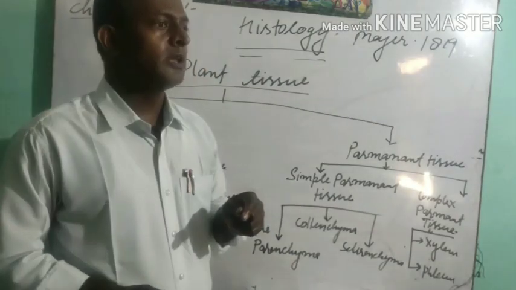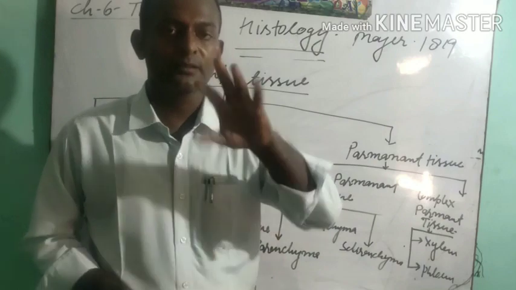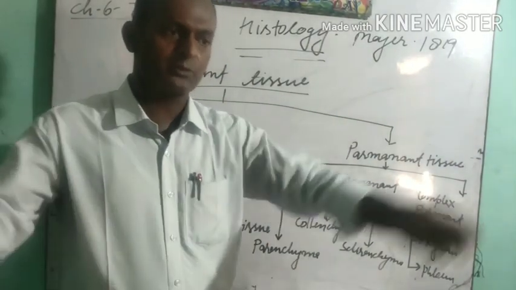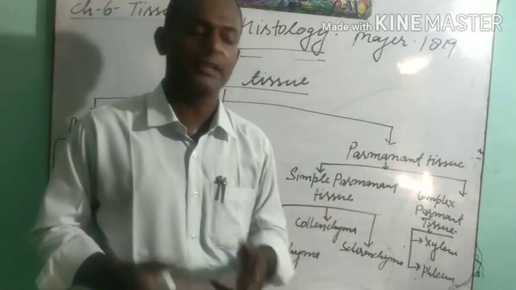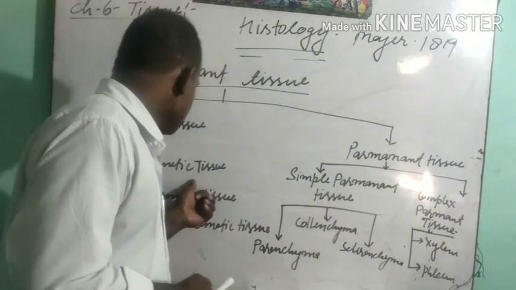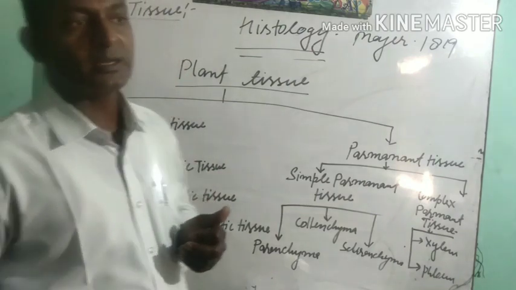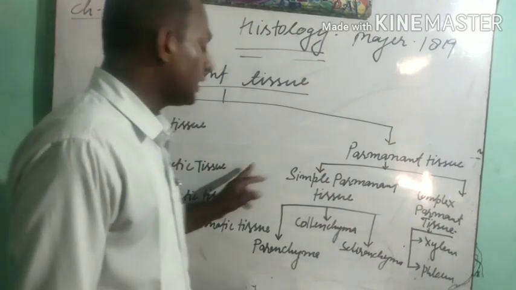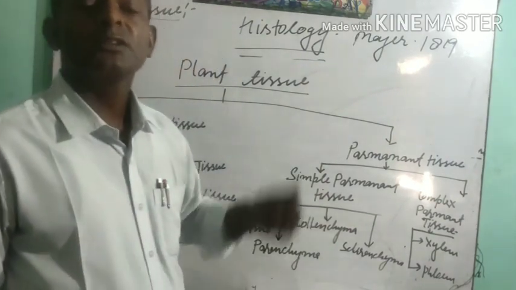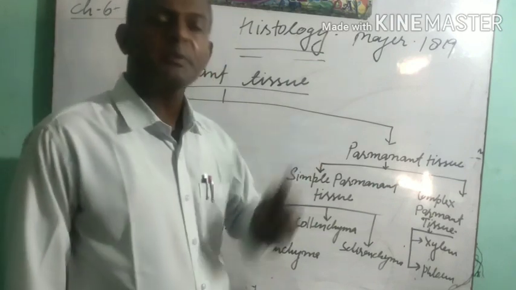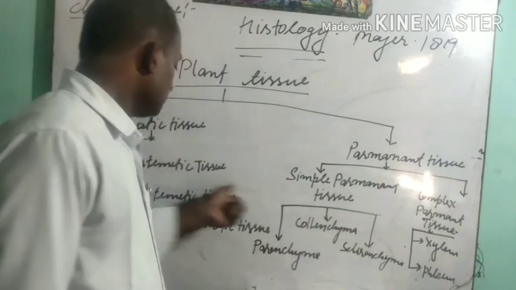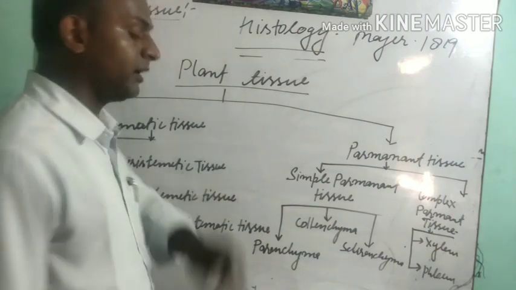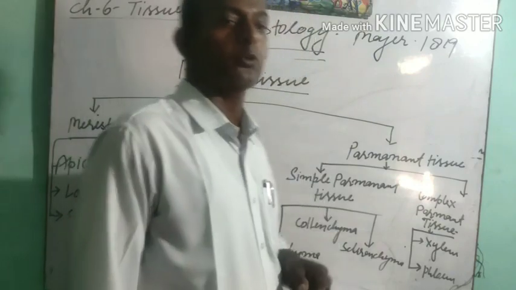You have also seen that sometimes when goats graze the grasses, the apical growth of the plants is reduced, they start branching and new branches start to arise. After that it starts to grow. This means this apical meristematic tissue is present at the apical part of the plant. That apical part may be the stem tip region, the root tip region, or the leaf tip region. Understood, students? What am I going to say? This apical meristematic tissue is present at the apical region of plants and it helps in the growth of plants.